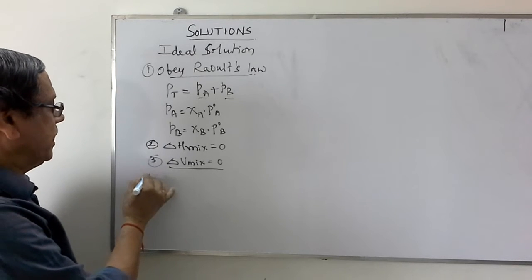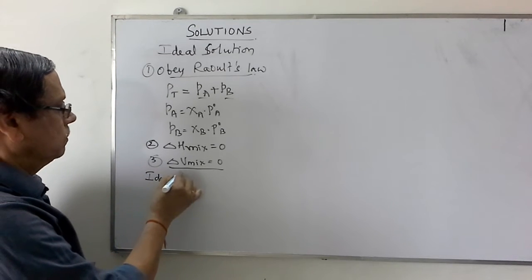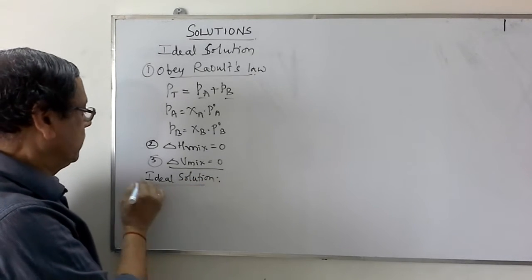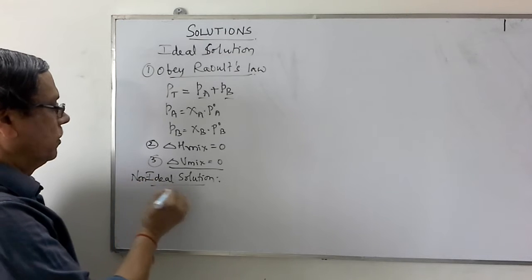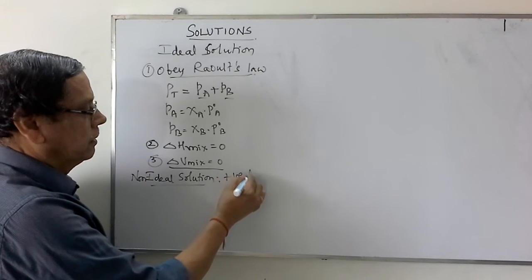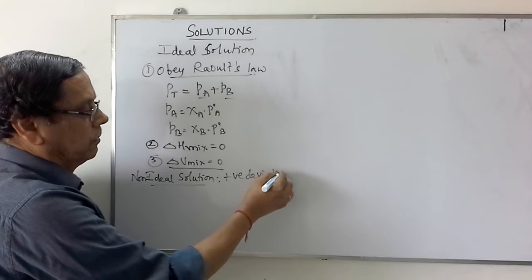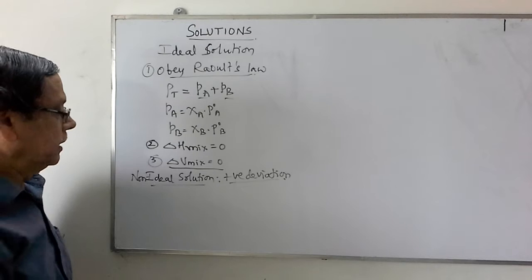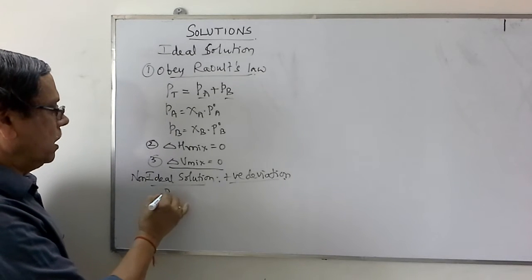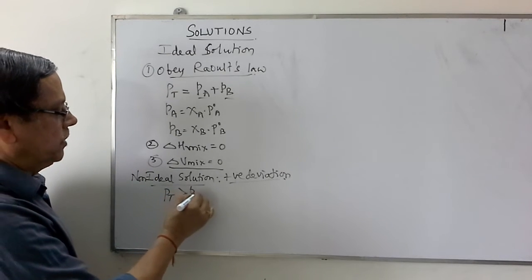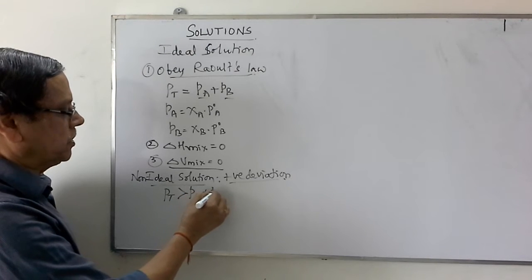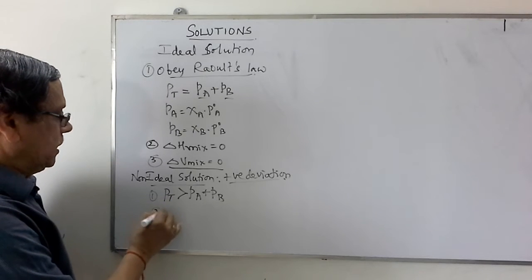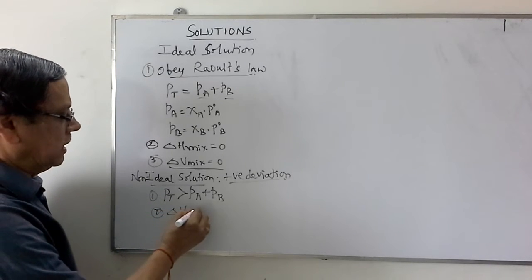Now let us consider the non-ideal solution with positive deviation. This positive deviation corresponds to these three conditions. That is, the P total is greater than the sum of the partial pressure of A and the partial pressure of B. Similarly, delta V of mixing is greater than 0.